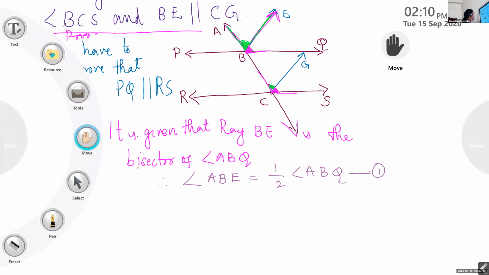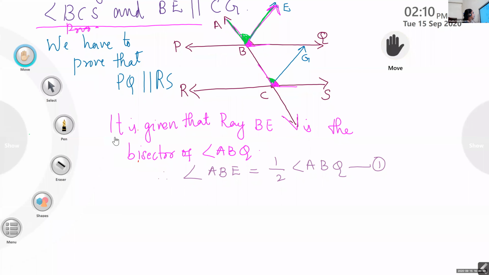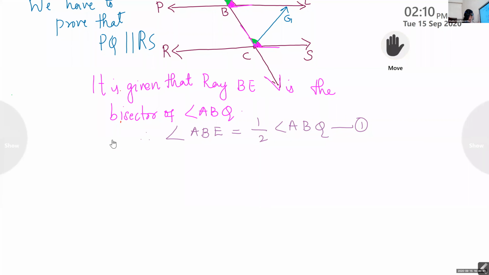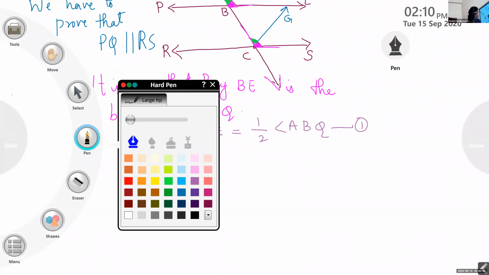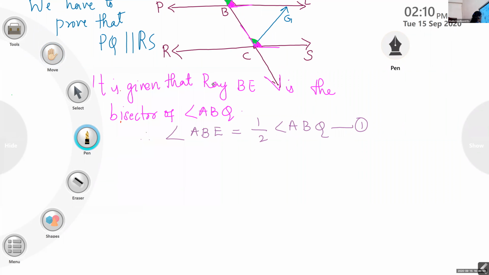Okay. The same steps we have to write for the next bisector also. The same steps. Try the same steps.